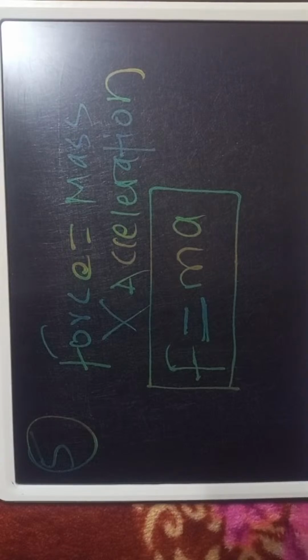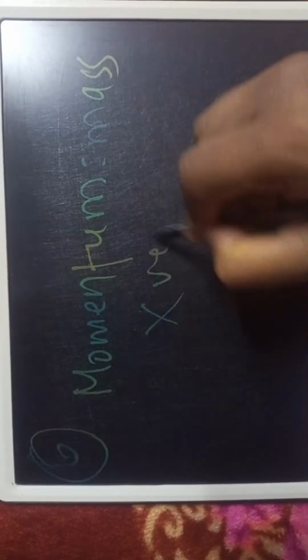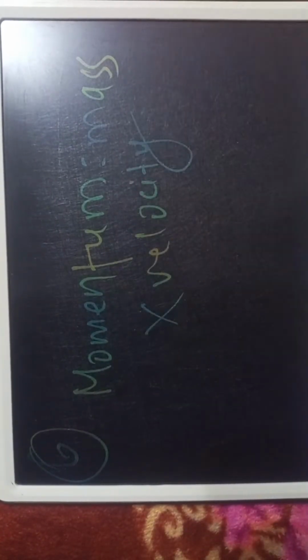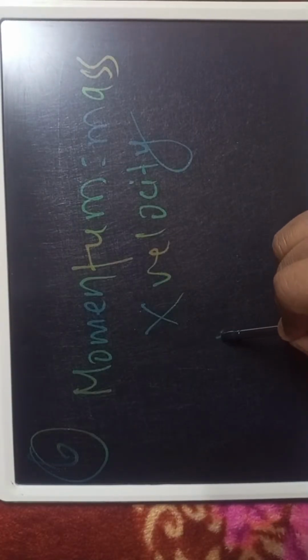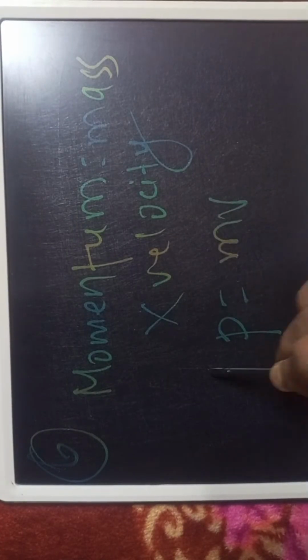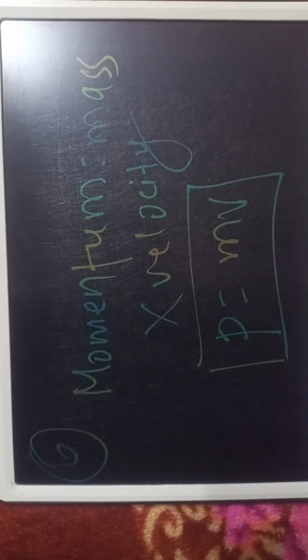Now we'll move on to another question. That is momentum. Momentum means mass into velocity. Momentum means p is equal to mv. You have to understand: momentum is equal to mass into velocity. The formula of momentum is mass into velocity.